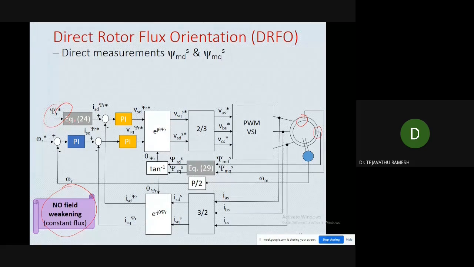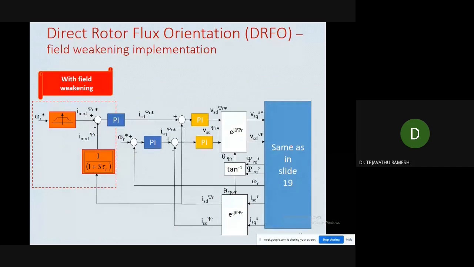By making a lookup table, for example, for 1500 rpm we will have this much flux. Then what will be the flux for 1600 rpm? Then the flux needs to be calculated, and here we will create the lookup table. By using the field weakening region, we can operate the machine above rated speed also. So this is the method with the field weakening region. This part will be the same as the previous slide, but only here it will change.